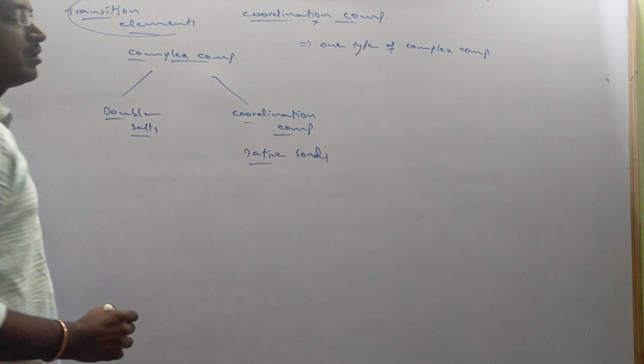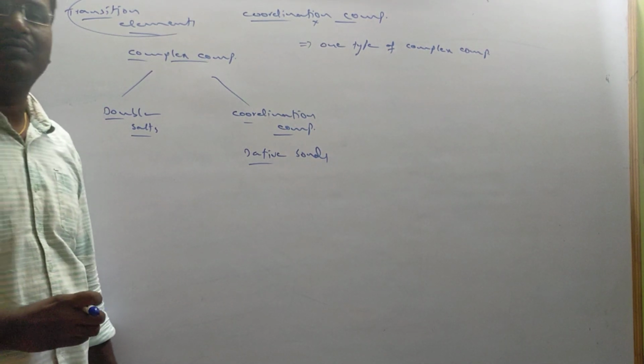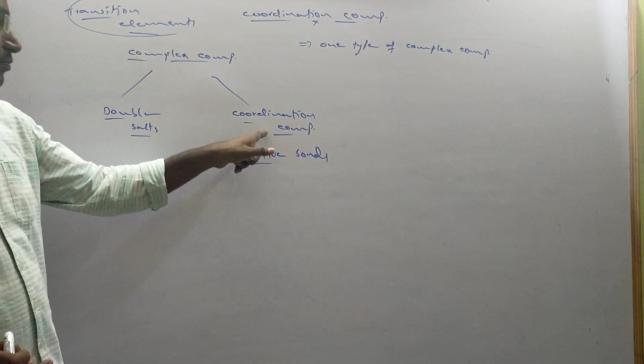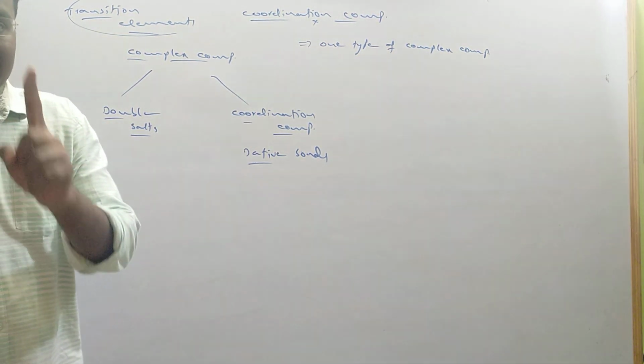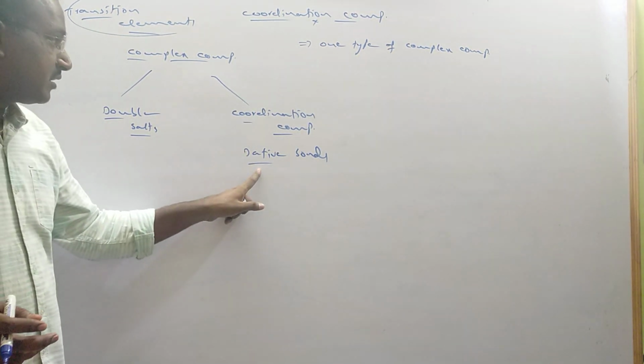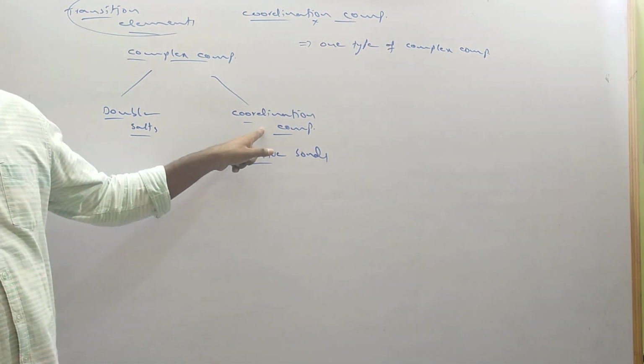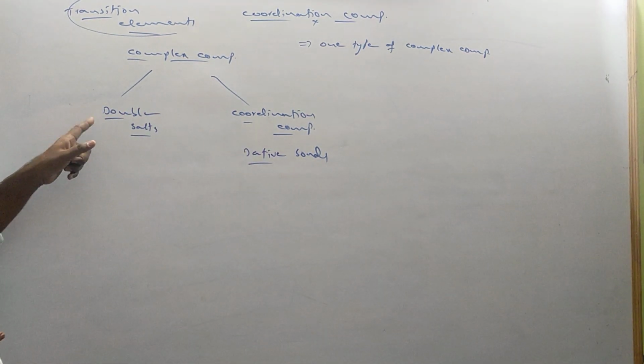We can also call them coordinate covalent bonds. The coordination compounds and double salts differ by one thing, that is dative bonds are present in coordination compounds. There are no dative bonds in double salts.